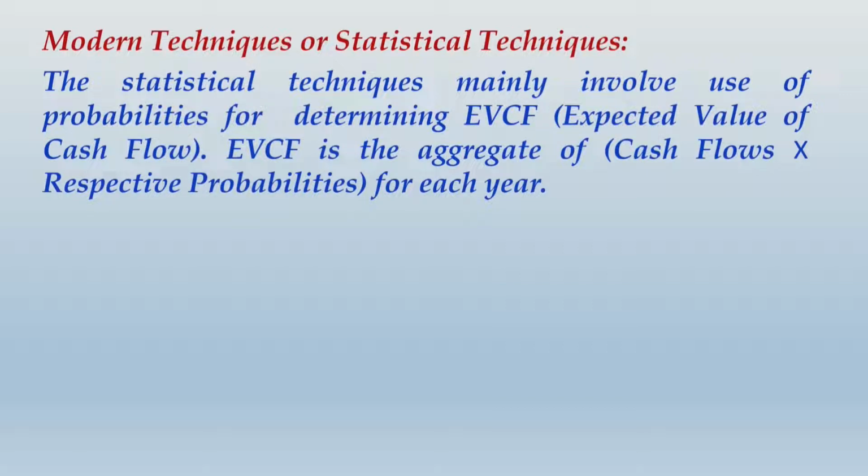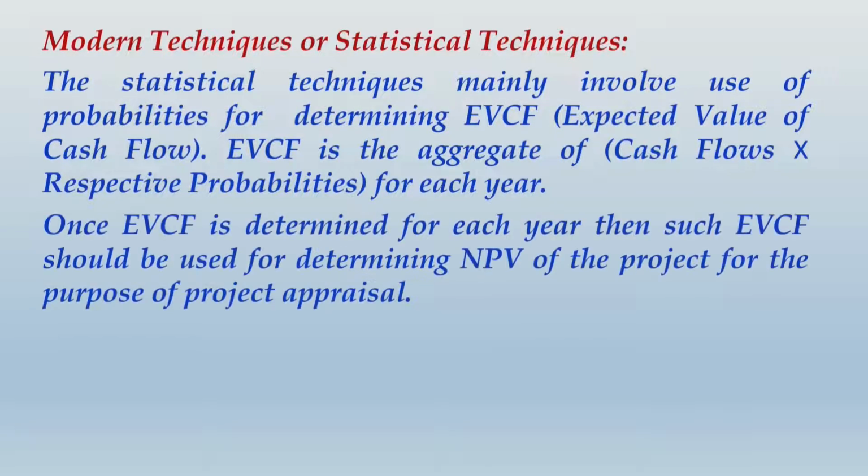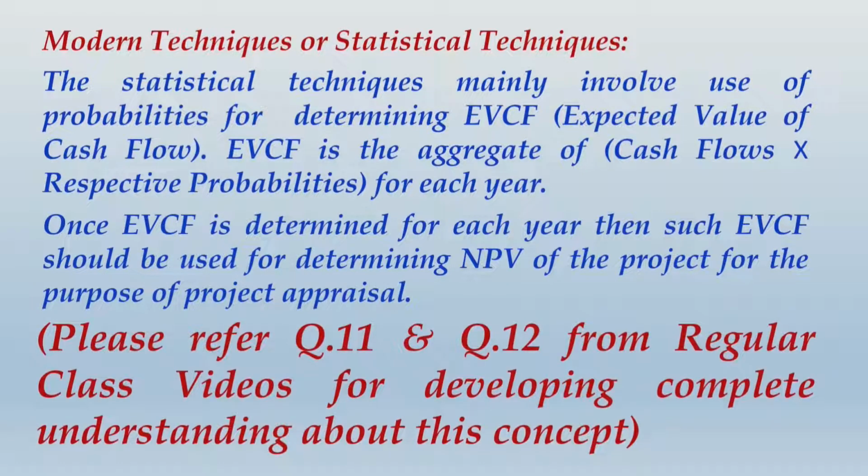EVCF is the aggregate of cash flows multiplied by respective probabilities for each year. Once EVCF is determined for each year, it should be used for determining NPV of the project for the purpose of project appraisal. Please refer to question number 11 and question number 12 from regular class videos for developing complete understanding about this concept.